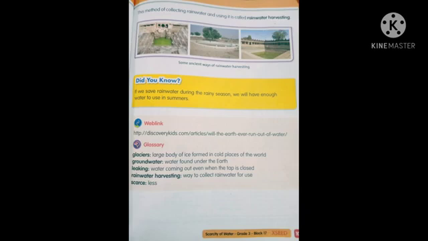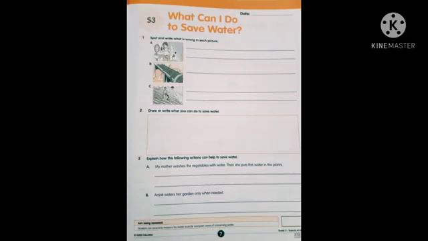Now see the glossary, children. Glaciers: large bodies of ice formed in cold places of the world. Groundwater: water found under the earth. Leaking: water coming out even when the tap is closed. Rainwater harvesting: a way to collect rainwater for use. Scarce: less.